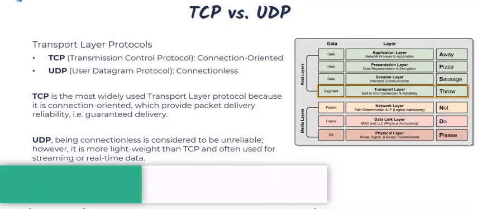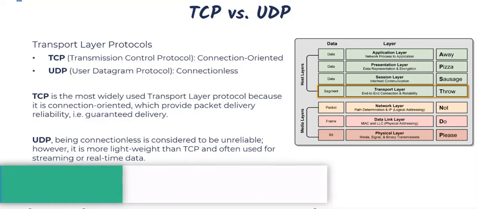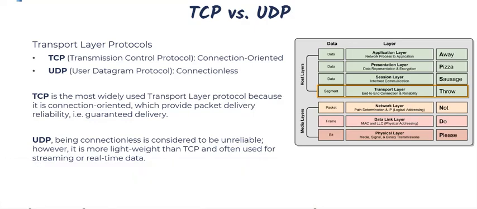In this video, we're going to revisit TCP and UDP, which we discussed earlier in our section on the OSI model, and when we talked about specifically the transport layer. So in this video, we're going to spend an entire lecture talking about the specific details and differences between TCP and UDP.